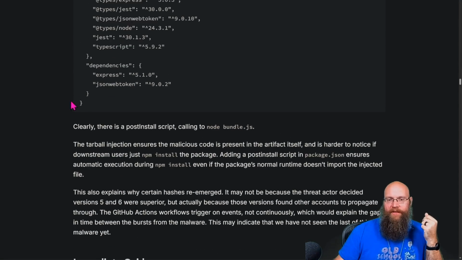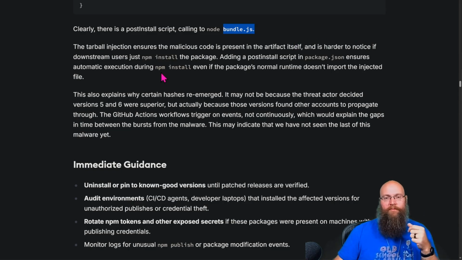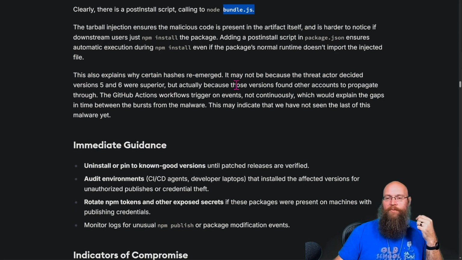All right, so looking at this again, clearly there's a post install script from that bundle.js in there. And the tarball injection ensures that the malicious code is present in the artifact itself. It's hard to notice if the downstream user is just doing an NPM install for the package. So adding the post install script ensures automatic execution during the install, even if the package's normal runtime doesn't import the injected file. So this also explains why certain hashes reemerged. It may not be because the threat actor decided version 5 or 6 were superior, but actually because those versions found other accounts to propagate through.